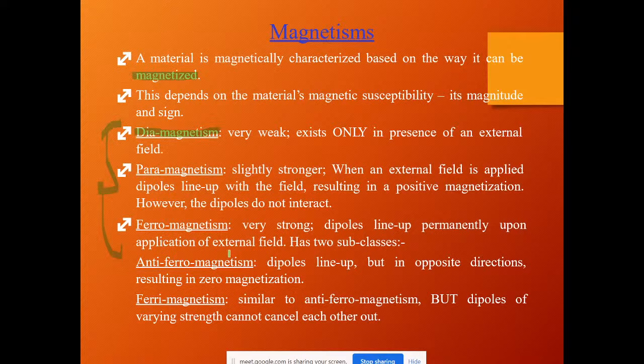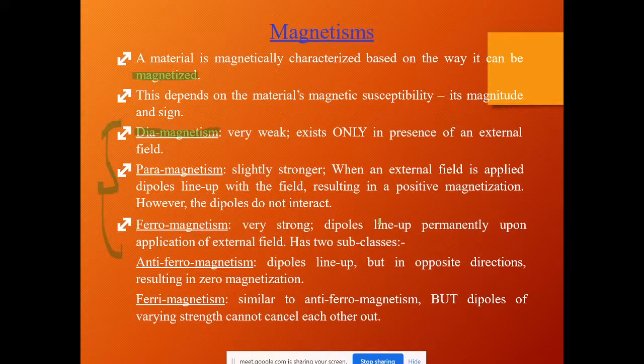Diamagnetic materials are very weak in nature and have a weak property of accepting magnetism. There are certain materials which accept or allow the property of magnetic nature into them.